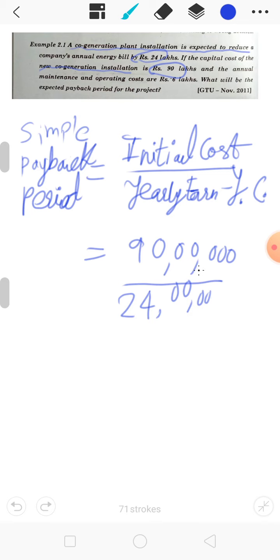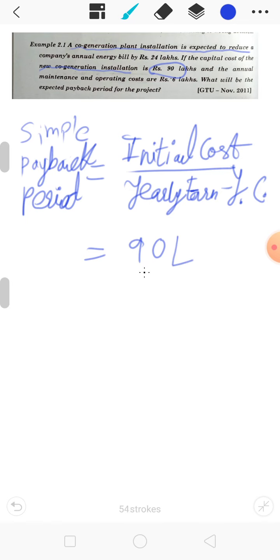So we can write 90 lakh divided by 24 lakh minus 6 lakh.